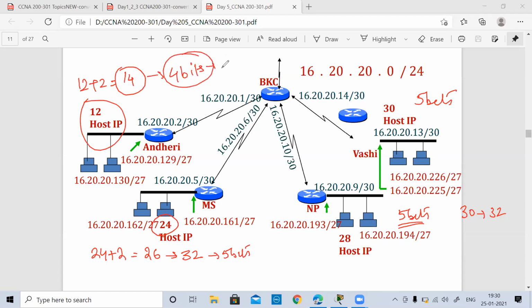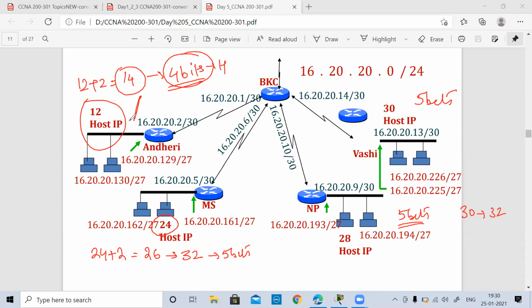So this requires a slash of how much? What would be the prefix length for this case? If there are only 4 host bits, what slash can I take here? Slash 28.